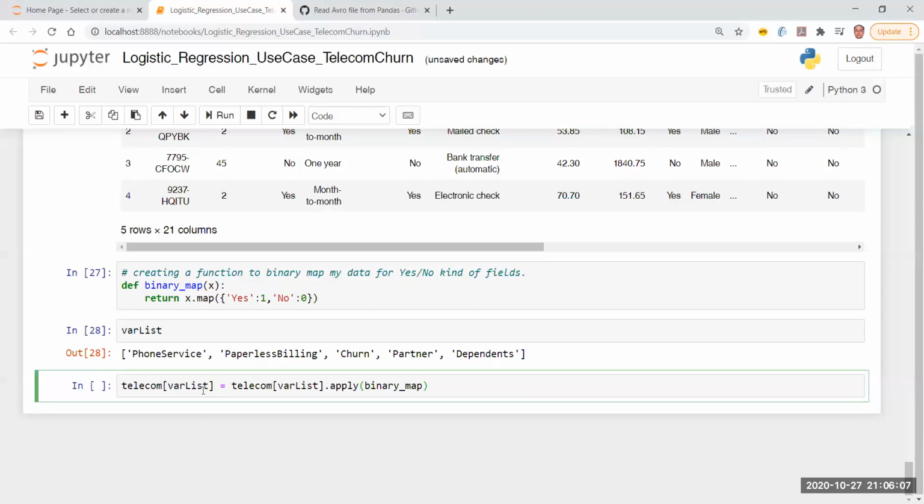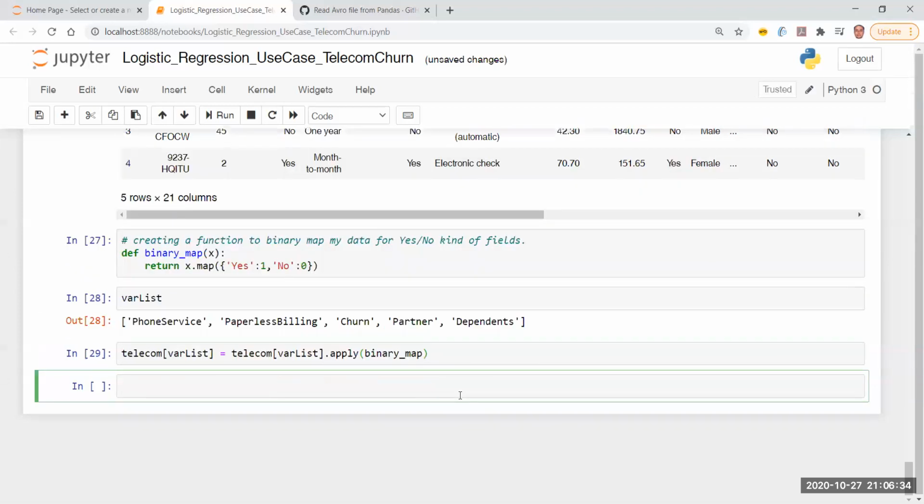At first this is a bit tricky, a bit difficult to understand, but clearly what pandas is allowing me to do using the apply function is that I can call any function, in this case the function named binary map, on the entire data frame or a subset of the data frame. And in this case, I've defined the subset using this list of the columns, right?